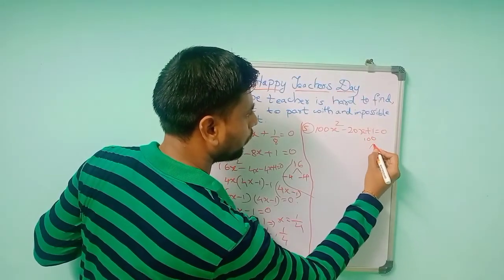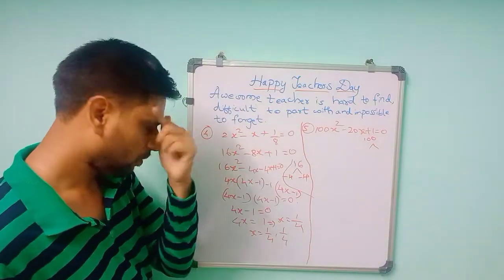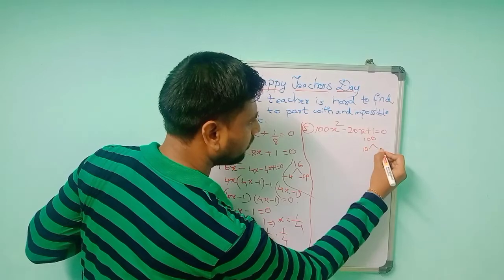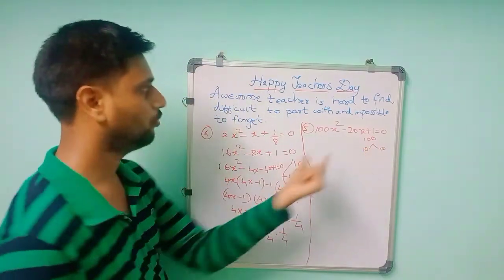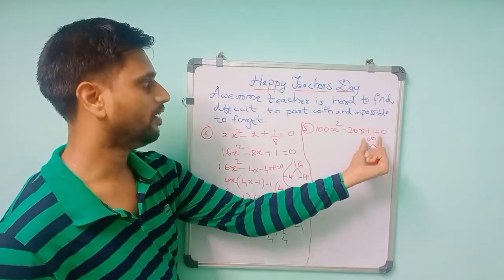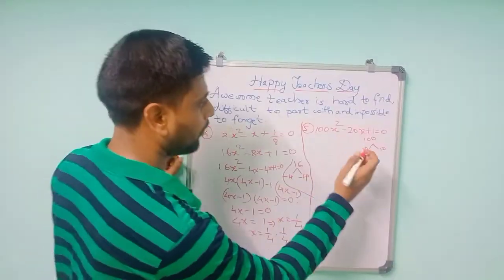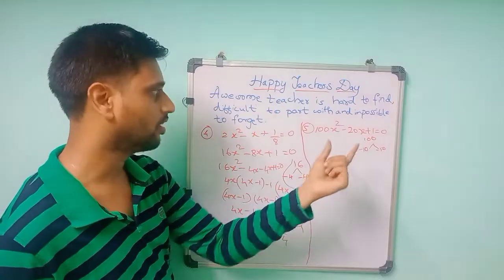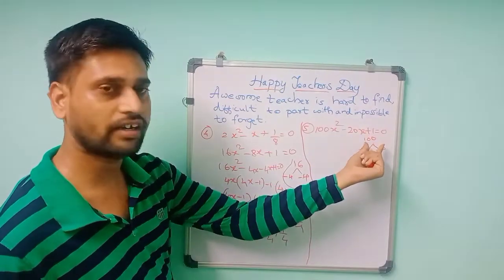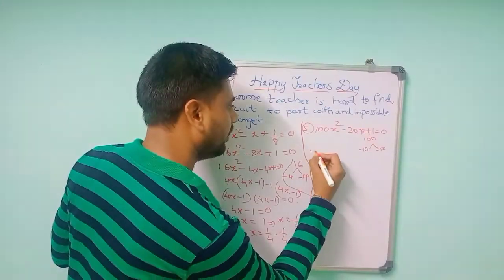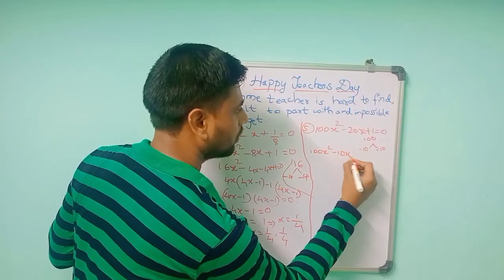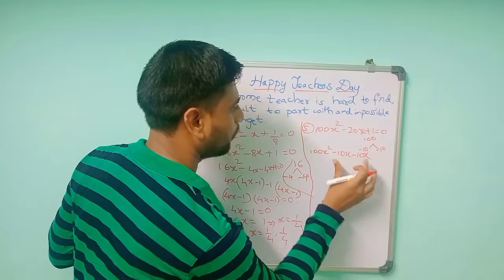So we want 20. To get 20, if you split it, 10 into 10 is 100, and 10 plus 10 is 20. So it will become minus 10 and minus 10. If you split this, it will become minus 20x, plus 1 is there, so the product will be 100. So we can write 100x square minus 10x minus 10x.